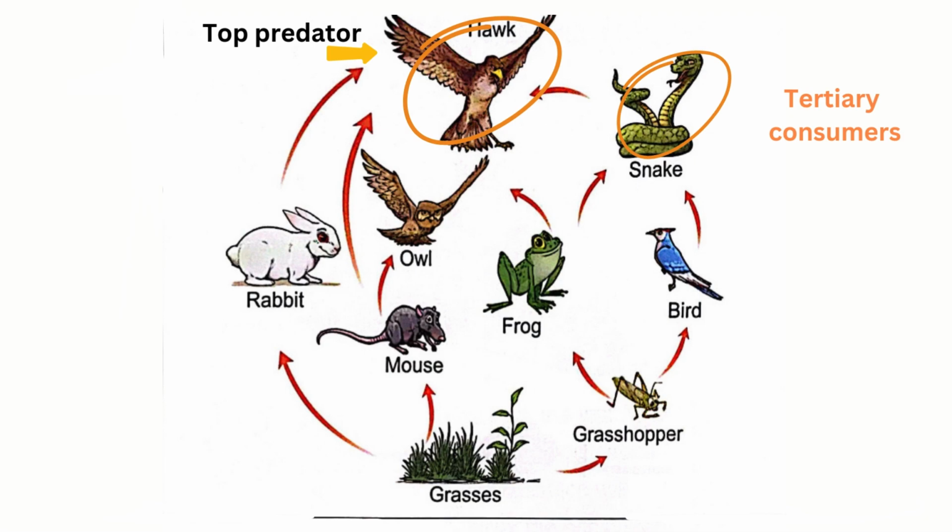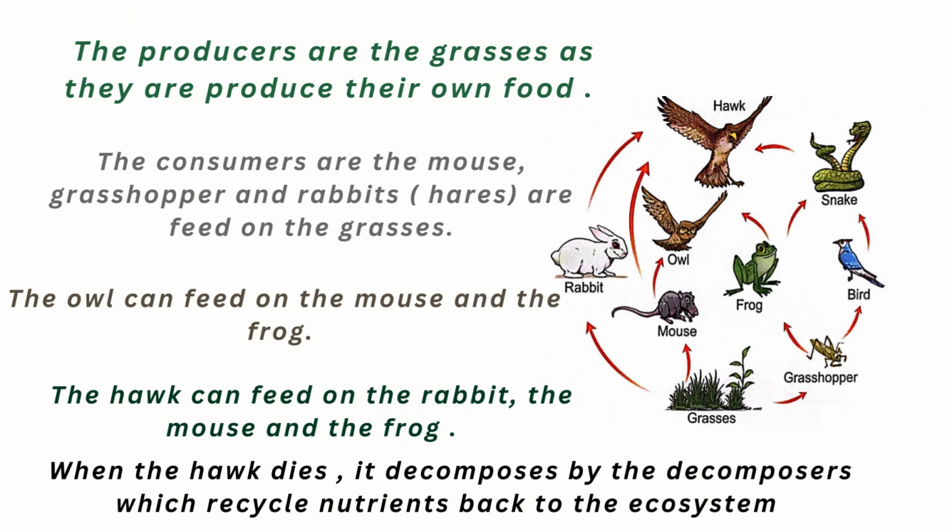So we want to talk about the energy flow. It is clear that the energy flows from the producer to the primary consumers, to the secondary consumers, and then to the tertiary consumers. And when a hawk dies, what will happen? Yes, the decomposers will decompose the body of the hawk, and the nutrients will return back to the ecosystem.